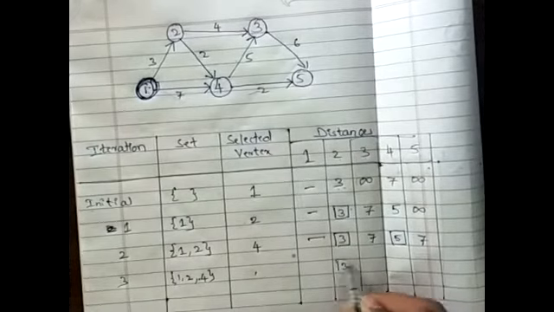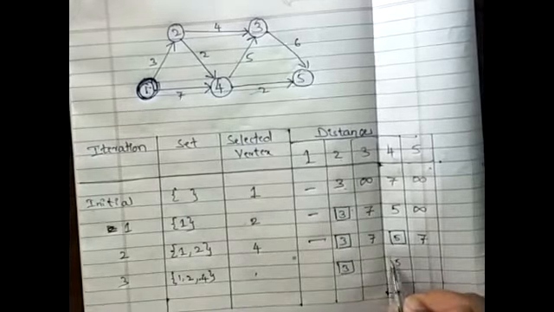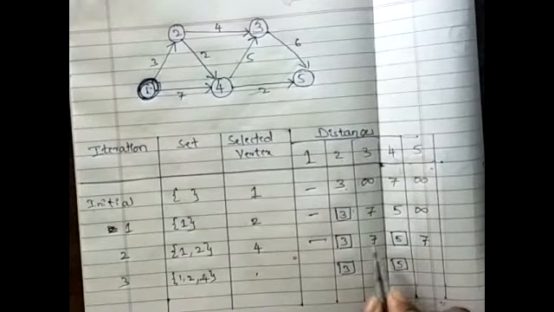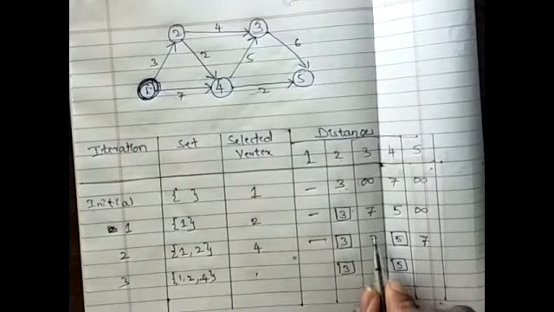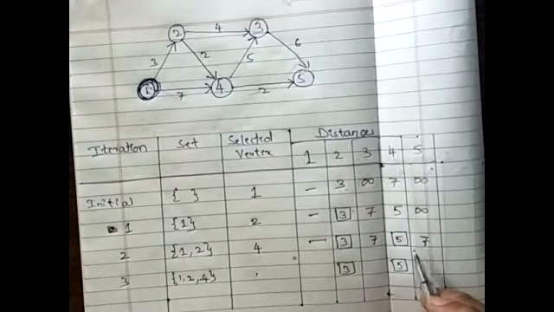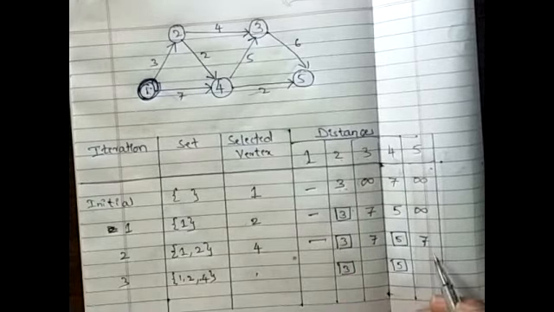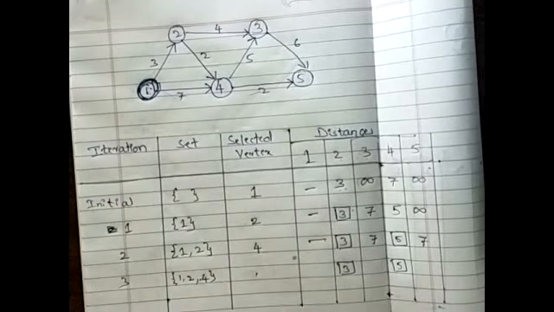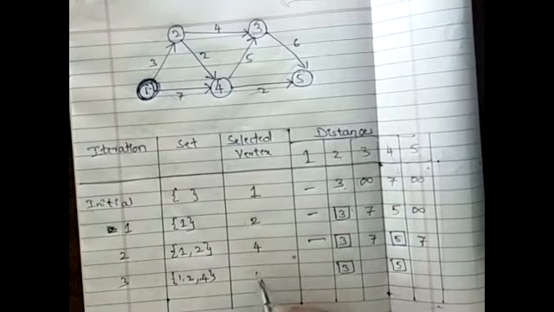Let me rewrite the values. This 3, I am done with that. This 5, also I am done with that. Now I need to select a particular vertex, either 3 or 5. Both are having the same values. Then on a first come first basis I will go. Then I will select the vertex as 3.